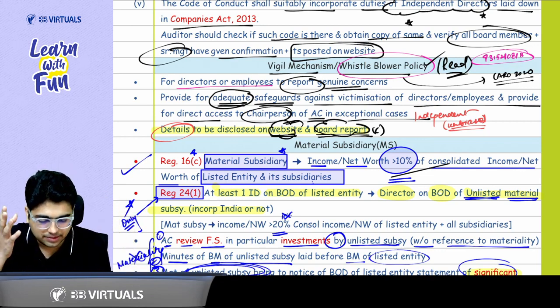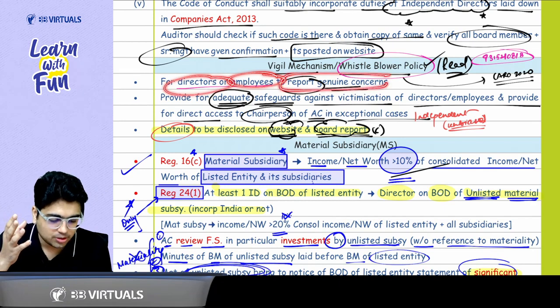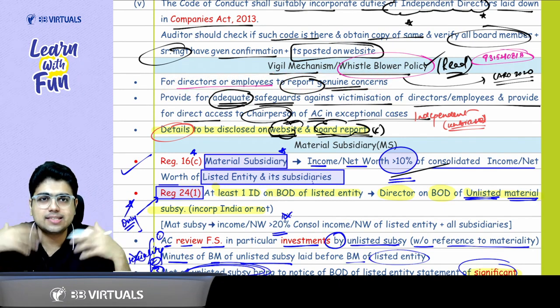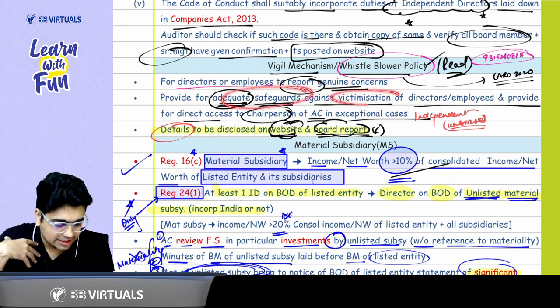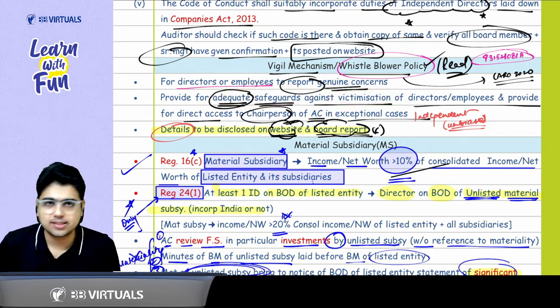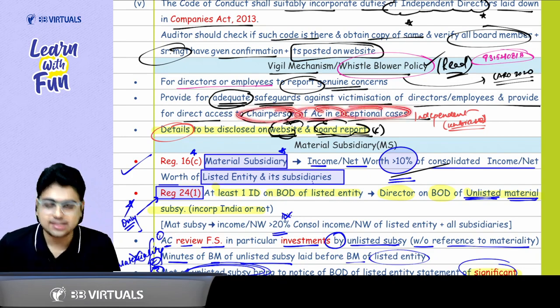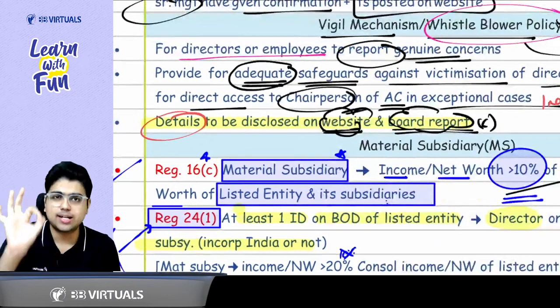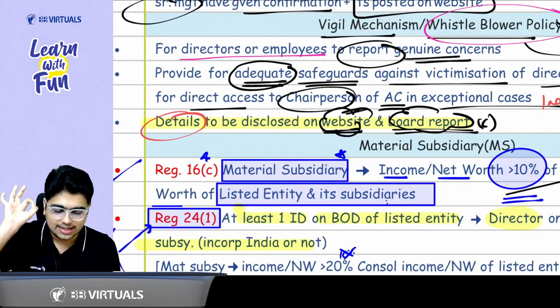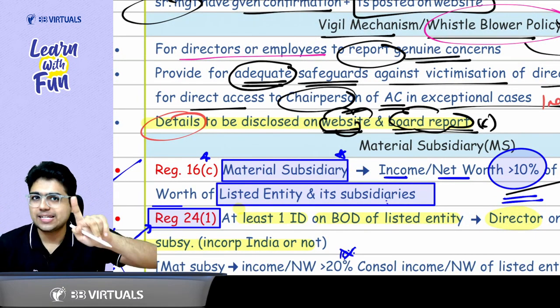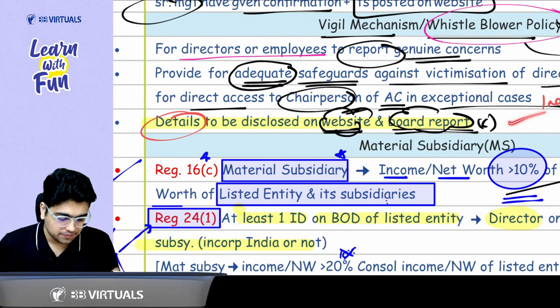So the employees and directors can report genuine concerns, and if they report, there are proper policies to safeguard them from victimization, and they can also reach out to the chairperson of the audit committee in exceptional cases. The main thing that you need to learn here from an MCQ point of view is that details of the vigil mechanism shall be on two places: the website of the company and the board report of the company.